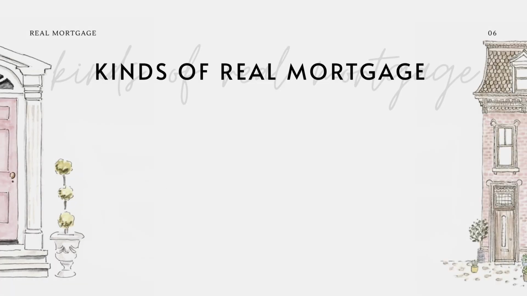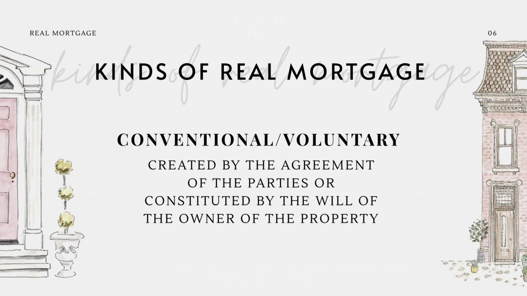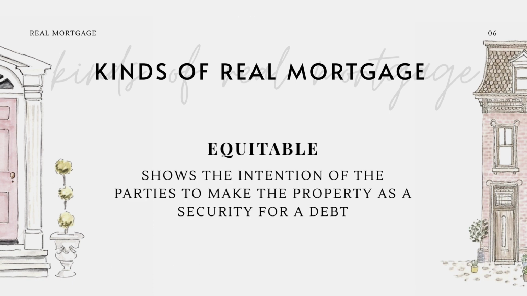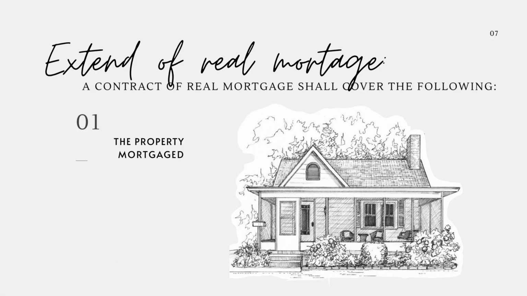Kinds of real mortgage. There are three kinds of real mortgage. First is conventional or voluntary, one created by the agreement of the parties or constituted by the will of the owner of the property on which it is created. Second is legal, one required by the law to be executed in favor of certain persons. Third is equitable, one that shows the intention of the parties to make the property a security for a debt.